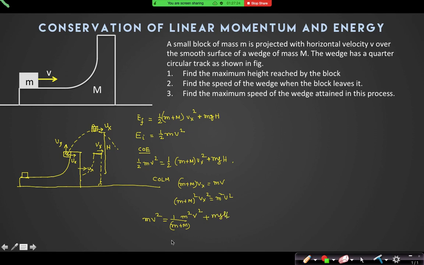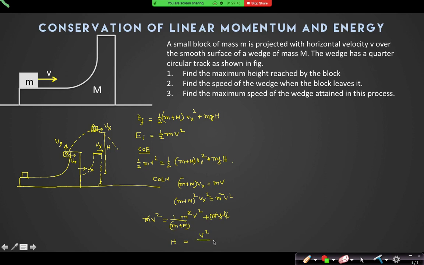What is the value of h? m you can cancel out. So v square capital M by 2g into small m plus capital M. Yes, so that should be 2mgh.